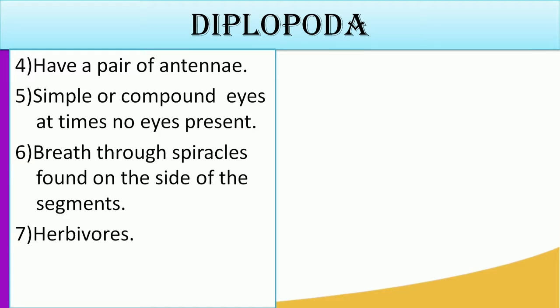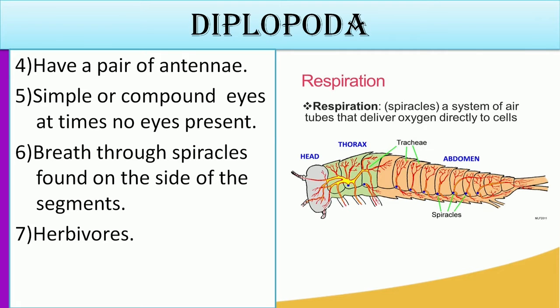Still looking at the characteristics of Diplopoda, they also have a pair of antennae. They may have simple or compound eyes. At times, there are no eyes present in them. In terms of breathing, they have very small pores along their bodies, which we call the spiracles. Those are found on each side of the segment. That is where they take in oxygen and take out carbon dioxide.